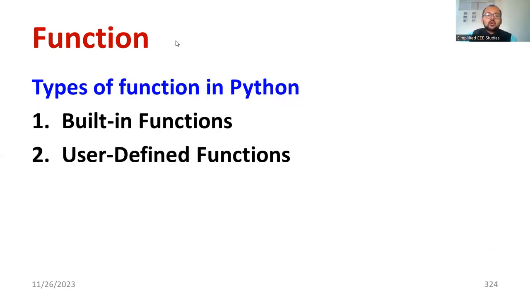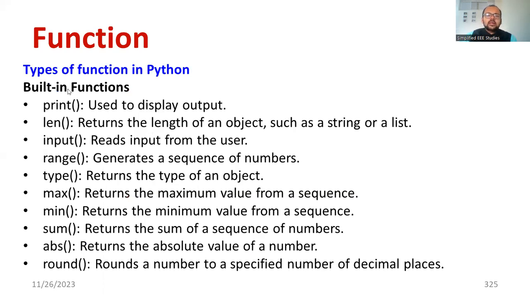The function can be broadly divided into two types. The first one is called a built-in function. The other one is called a user-defined function. So we will become familiar with them individually. What is the meaning of built-in function? A built-in function is already implemented by the developers. As we can see, these are the different built-in functions.